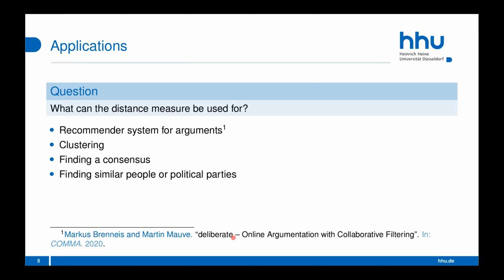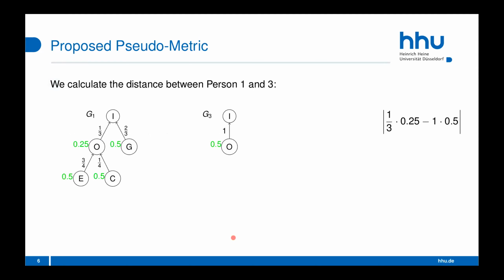So now to the question, how we calculate the distance. So let's take the graphs G1 and G3 as an example here. We basically go through every node, and then we say, okay, we take the rating value of that node, in this example 0.25, and multiply it with every rate of an edge on the way to the root node. So here 0.25 times 1/3.